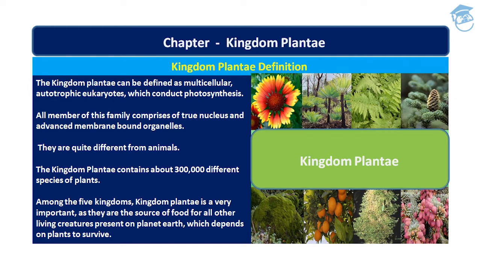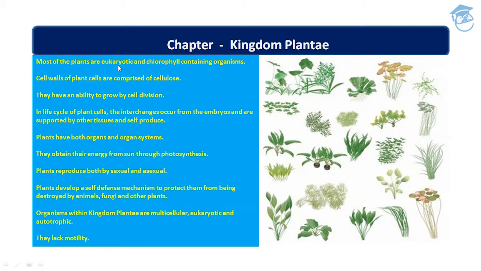Which means their cells are more complex than those of prokaryotes. And plants have a cell wall, which is an additional structure that makes the cell more rigid, you can say. And plants are sessile, which means they cannot move around. So most of the plants are eukaryotic and chlorophyll containing organisms, and the cell wall of a plant cell is comprised of cellulose. They have an ability to grow by cell division. And in the life cycle of a plant, the changes occur from embryos and they are supported by other tissues and they self produce.